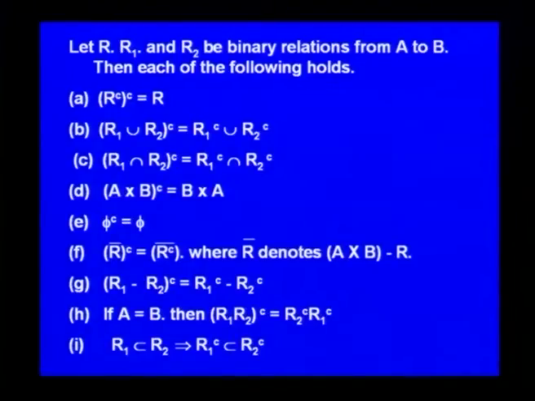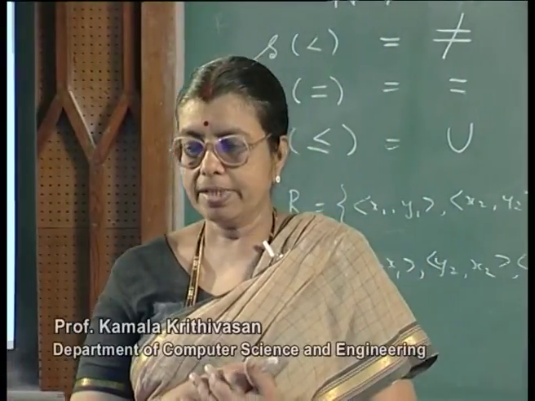We have some results about converse. R, R1, R2, they are all binary relations from A to B. Then each of the following holds. R power C power C is equal to R. That is, if you take the converse, you have to reverse the direction of the arcs.